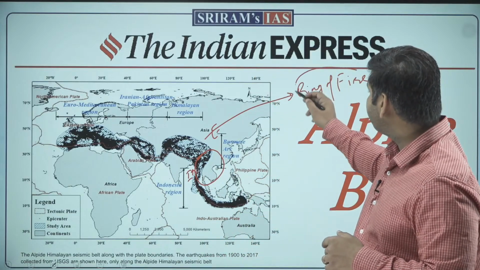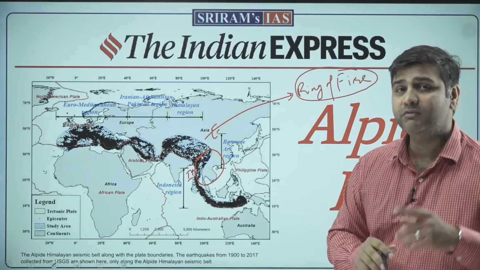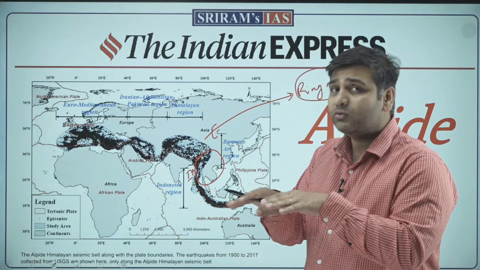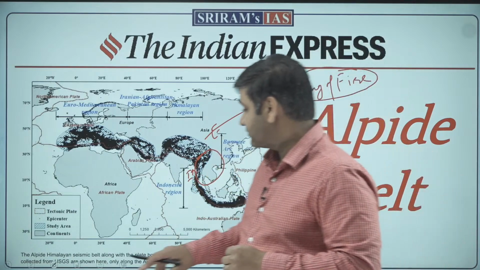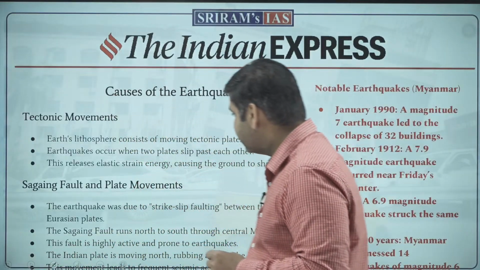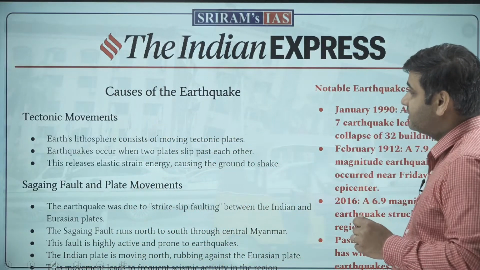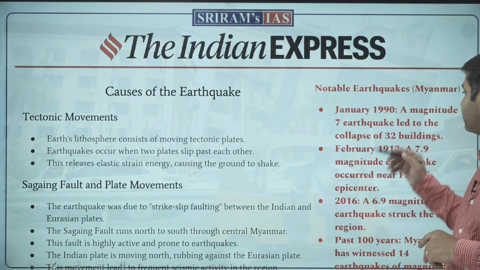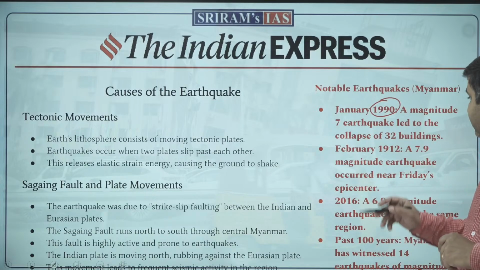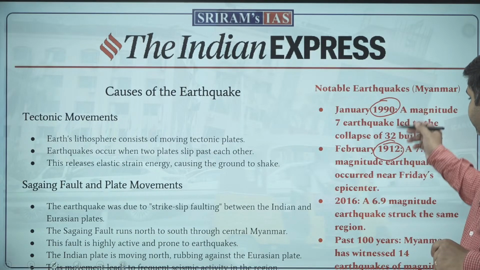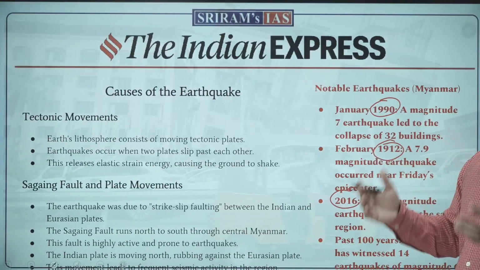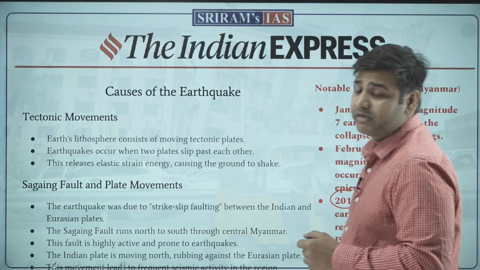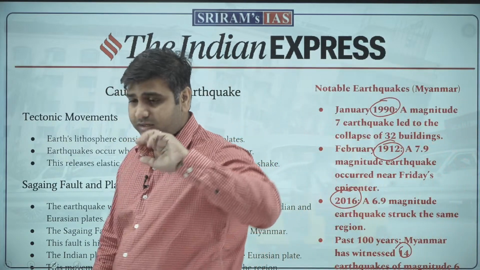If you see the Ring of Fire, the majority of earthquakes are because of volcanic eruption, but here things are different. Because of the movement of the plates parallel to each other, this earthquake is caused. Going back to the slide, see a little bit about what is written. Notable earthquakes came in 1990 first, then in 1912, and then 2016. These are major ones, and more than 14 major earthquakes have been witnessed in Myanmar in the last 100 years.